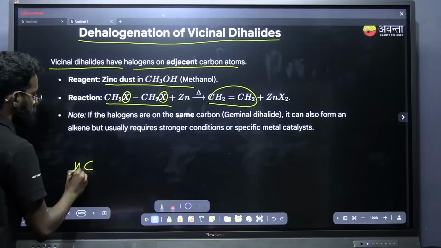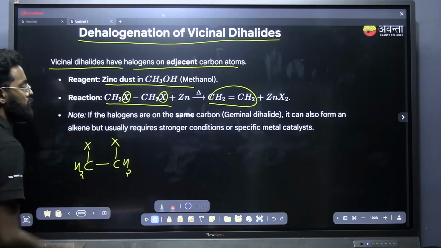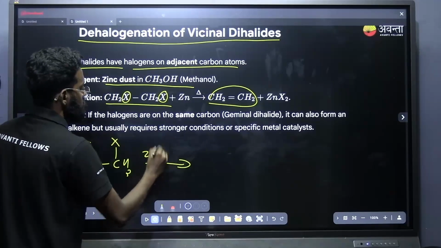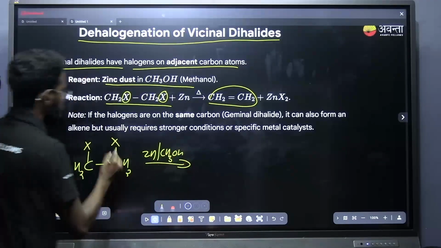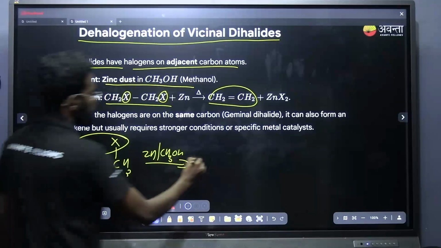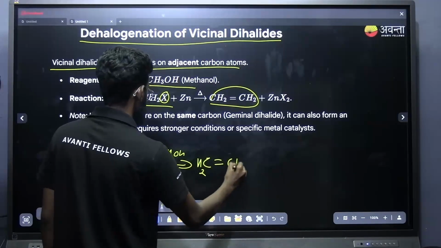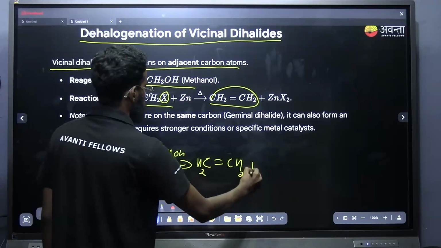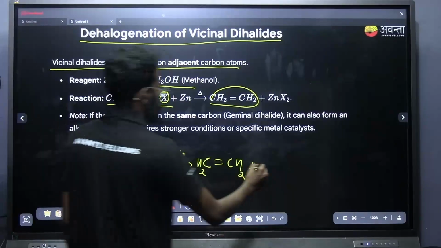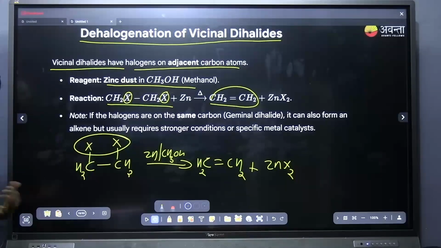You just remove this halogen and put a double bond over here. That's the only thing you have to do. CH2=CH2, and the zinc will combine with the two halogens and you will get ZnX2. That's the only thing you have to note down here.